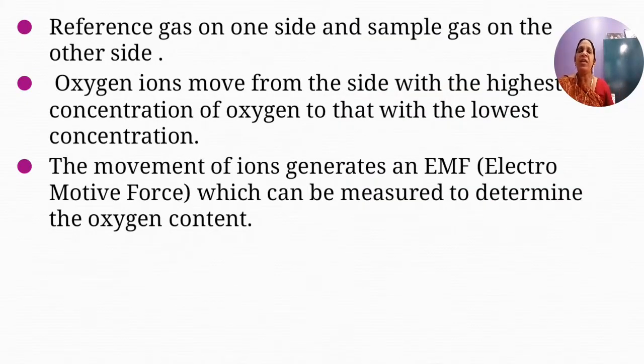Then we have the reference gas on one side and the sample gas on the other side. If the sample has oxygen present within it, then because of the variation in the concentration of the ions, oxygen ions move from the side with the highest concentration of oxygen to that with the lowest concentration.